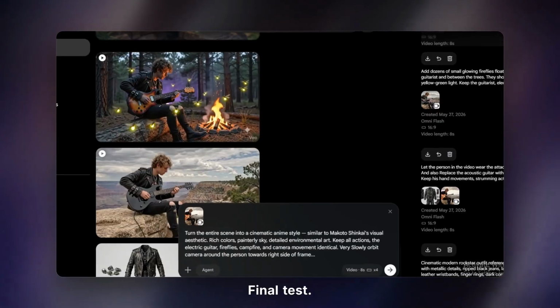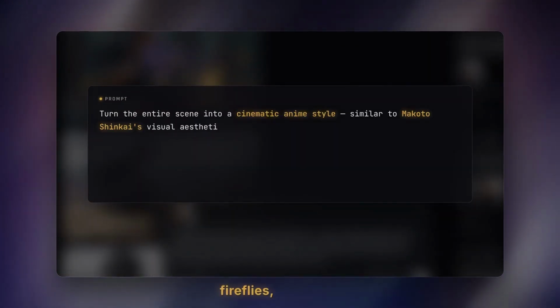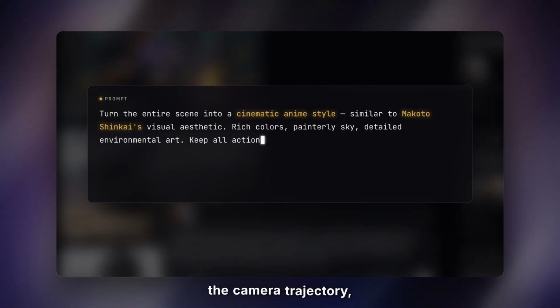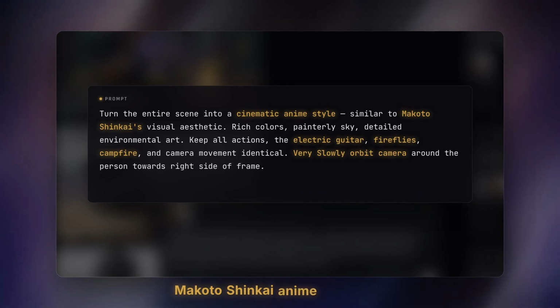Final test. I kept all our stacked edits active, the electric guitar, fireflies, campfire, the camera trajectory, and told Omni to render everything into a Makoto Shinkai anime aesthetic.